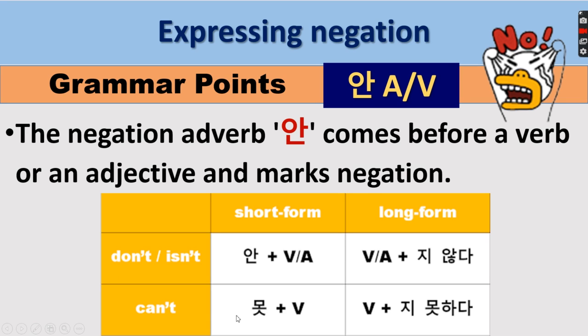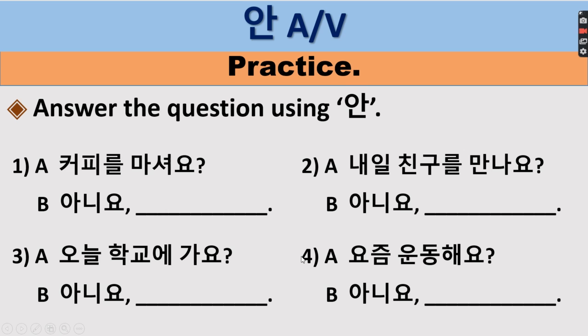Okay? And then can't, 못 plus verb, and then verb plus 지 못하다. Okay? So if you notice, lahi-lahi mo ni ang don't or isn't. Diba kay ang don't, makabuhat ka na, pero di mo ganahan buhatan. But ang can't, you have no capability to do it. So there are two forms now. We have the longer form and the shorter form.